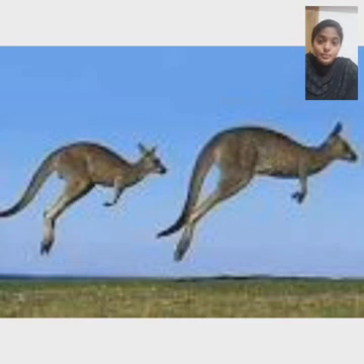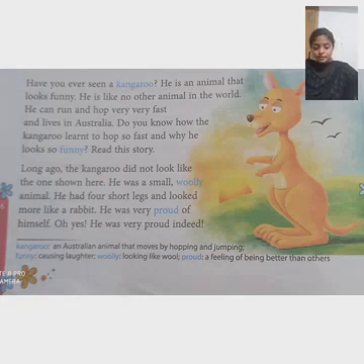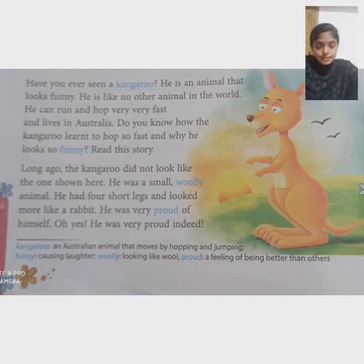He changed because of an incident, and that incident is discussed in this chapter. Now let's move to our chapter. Please take page number 16. The kangaroo's picture is given there. It is our present-day kangaroo, and he was not like this. Let's look at the chapter.